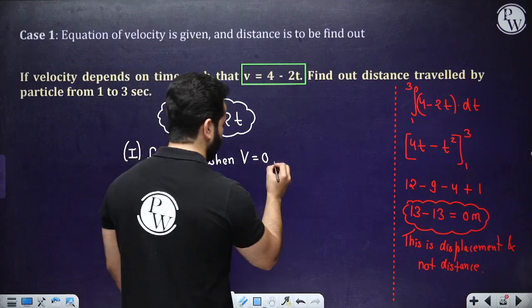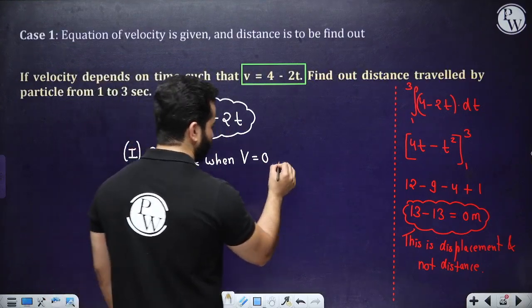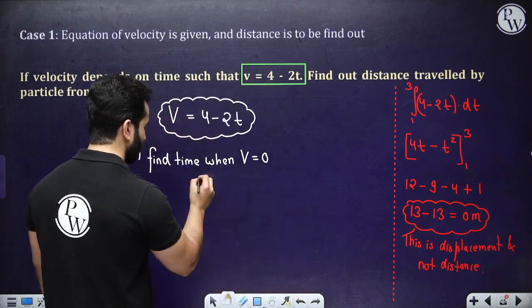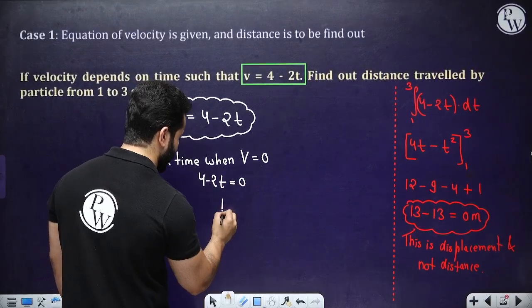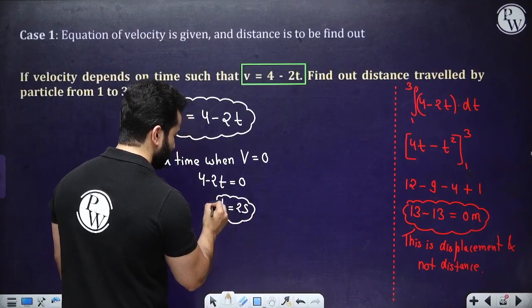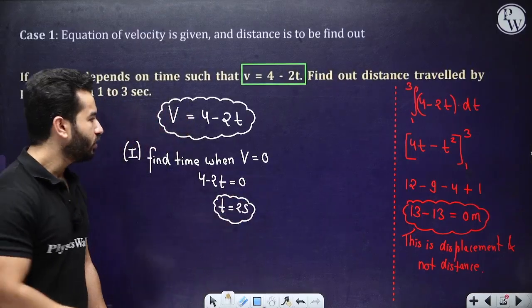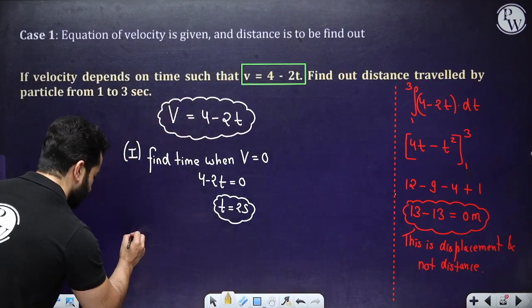This is very important, and let's just substitute v equals 0. So 4 minus 2t equals 0. So that time is coming out to be 2 seconds. So now let's just break the question down. Now we are going to write the total distance.